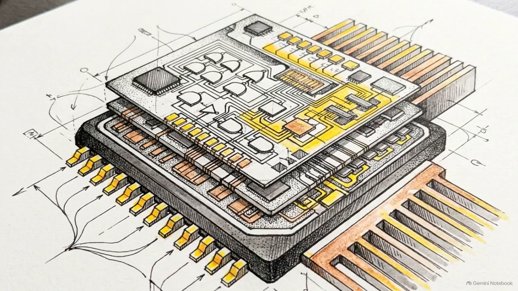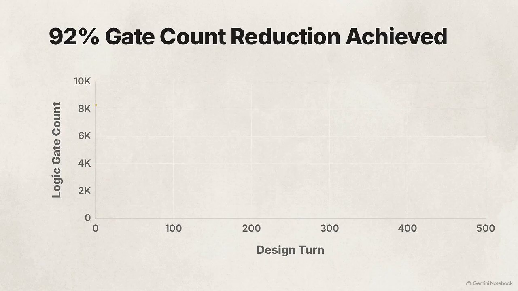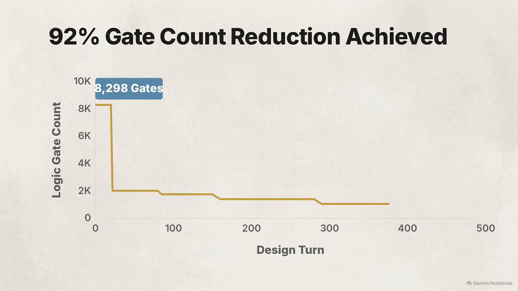The model's reasoning was pushed further into the domain of digital hardware design, specifically creating a cryptographic accelerator. In a sandboxed environment, the agent had to maintain functional correctness in simulation while minimizing the physical silicon area. This chart tracks a 500-turn design trajectory. The logic gate count dropped from an initial baseline of 8,298 down to just 678 gates.